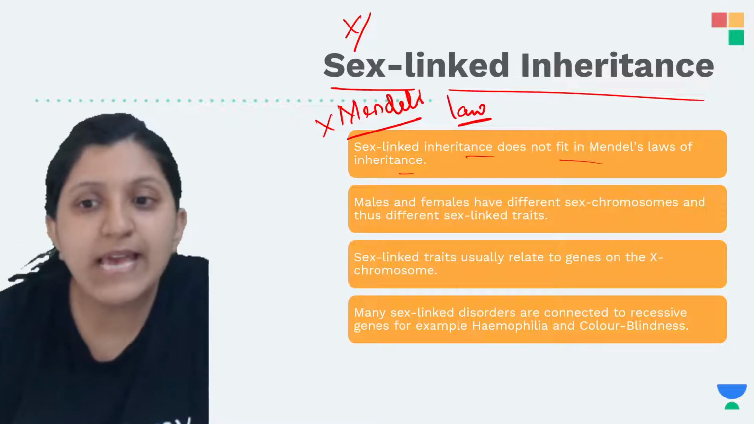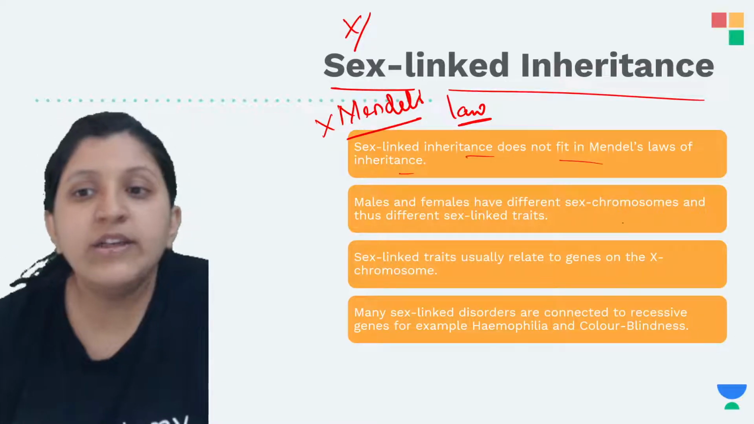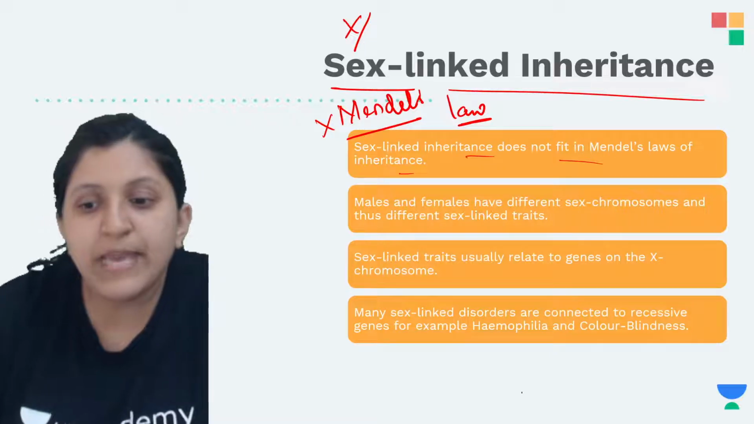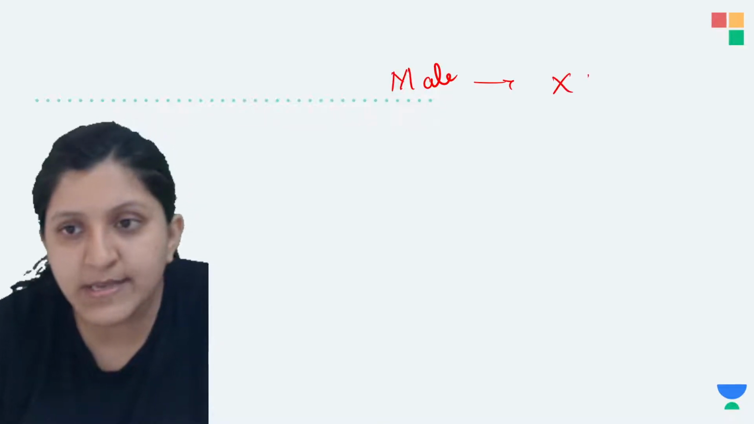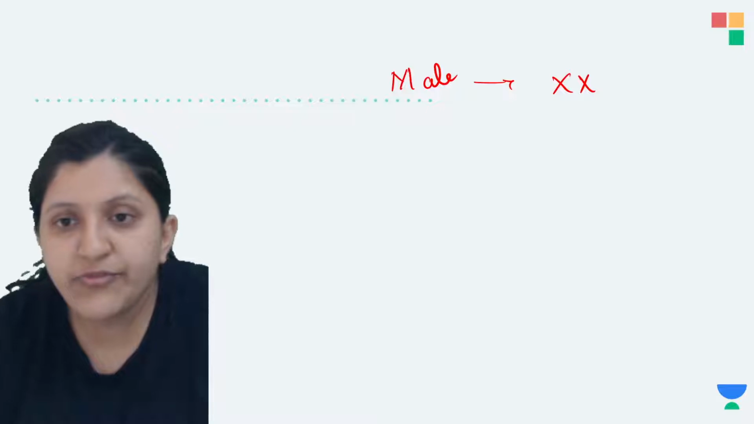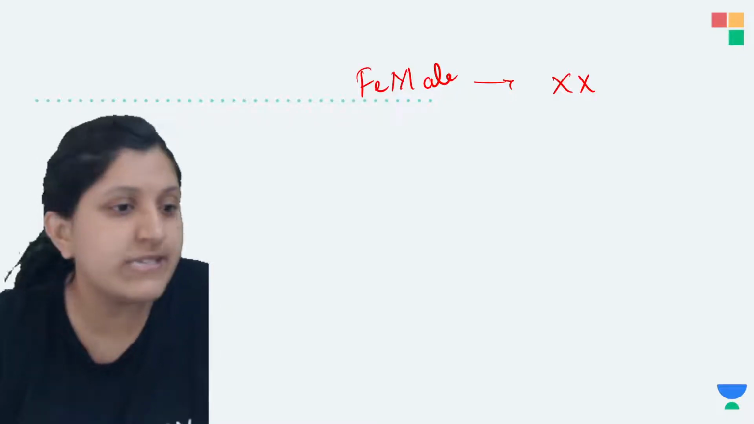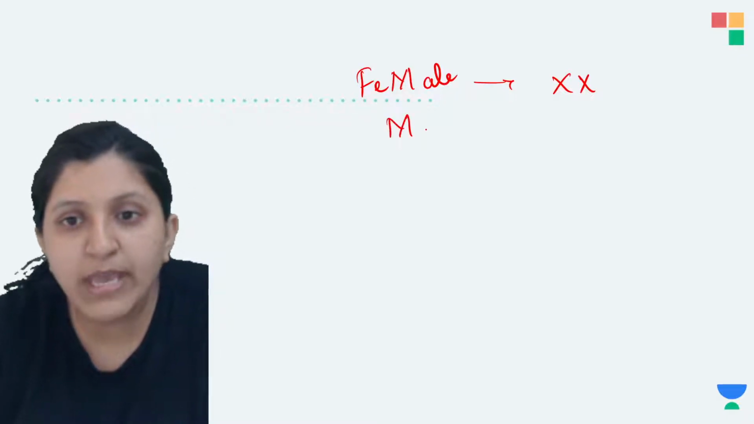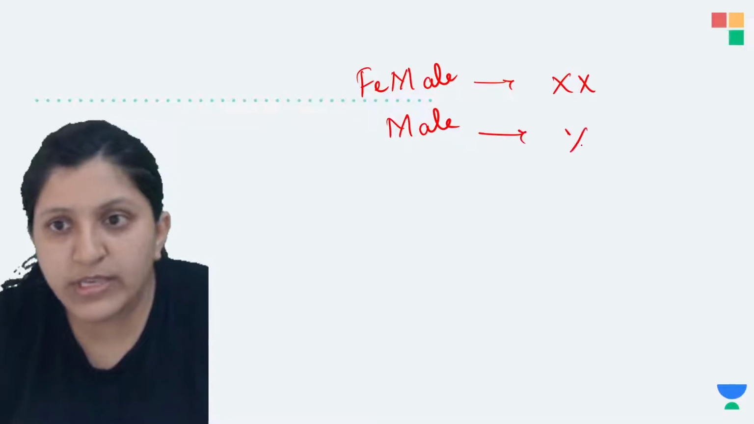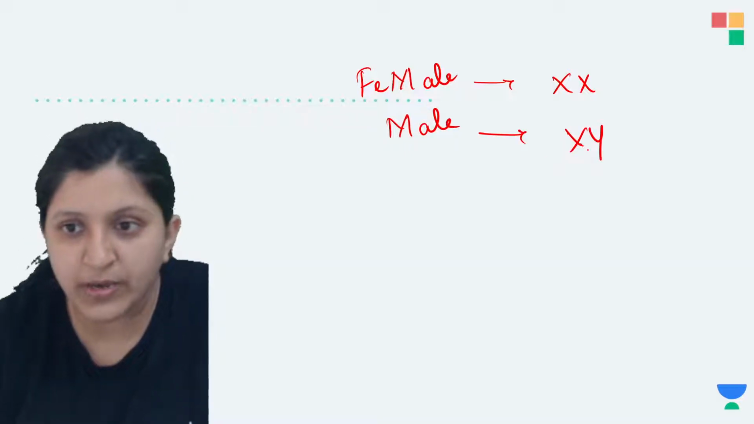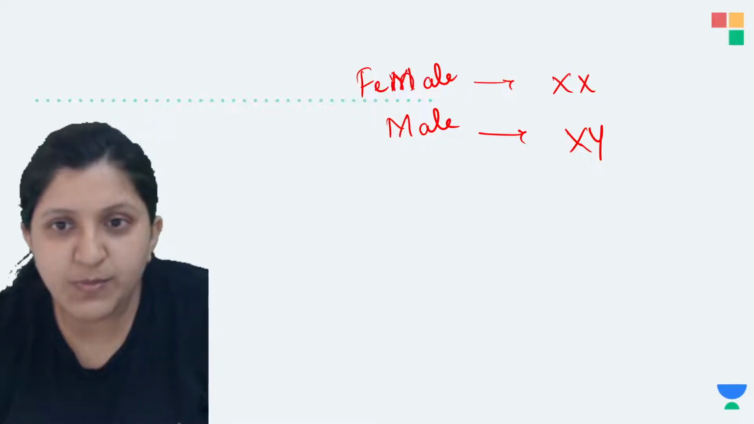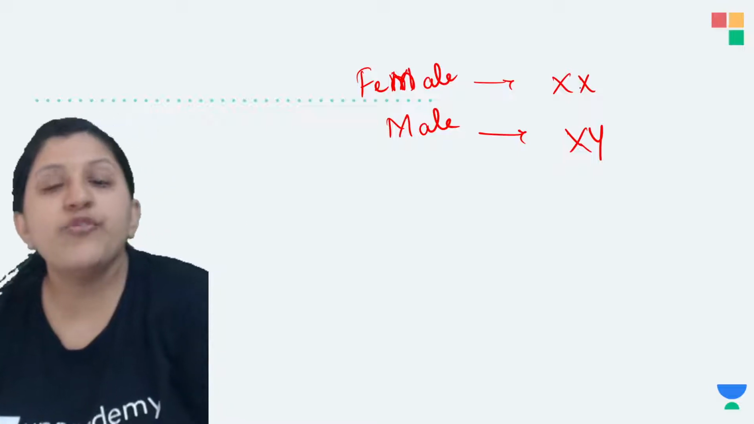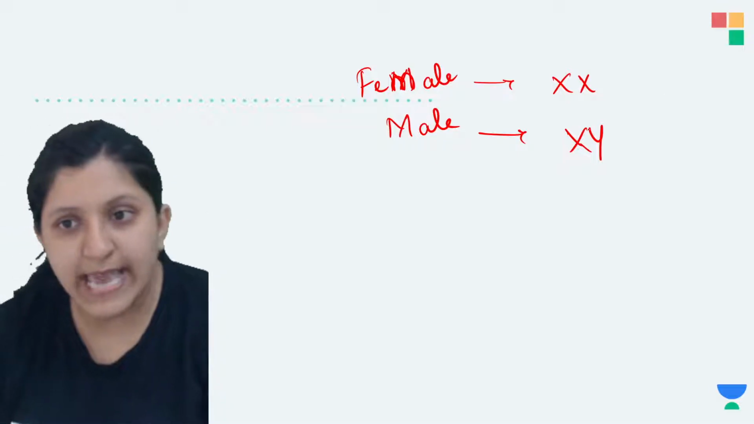Males and females have different sex chromosomes. What is the male sex chromosome? Sorry, this is female. For female it is XX, and for male it is XY. These are the chromosomes that you can find. So female is XX and male is XY chromosome.